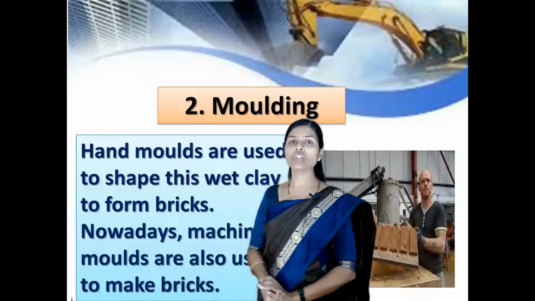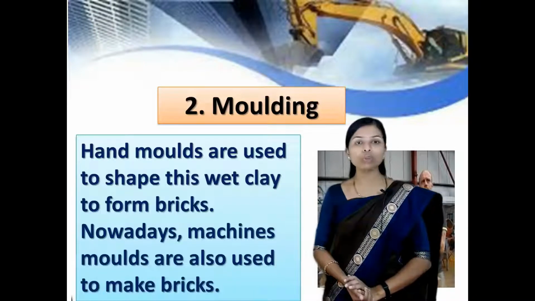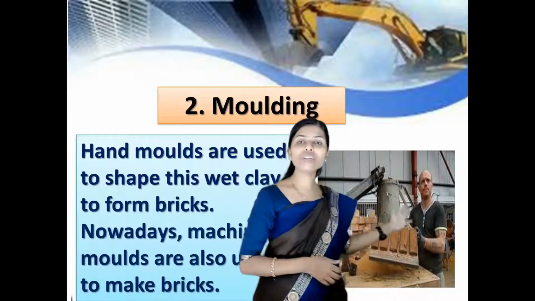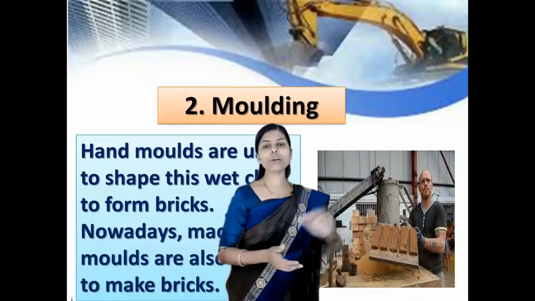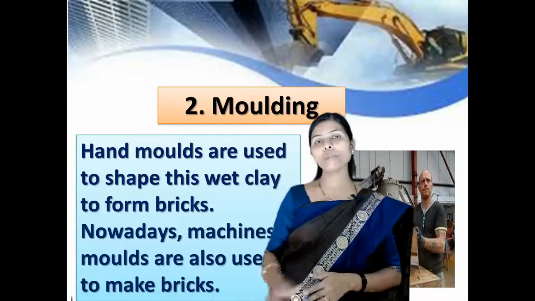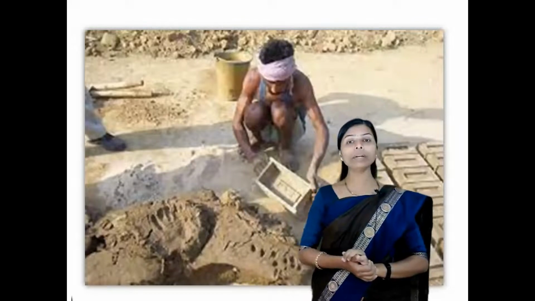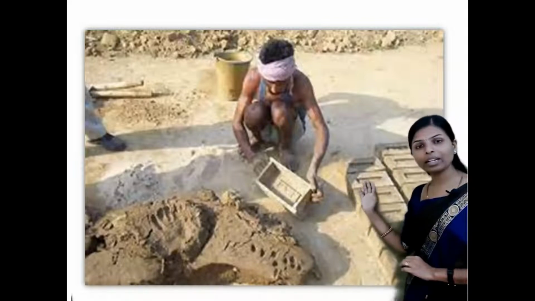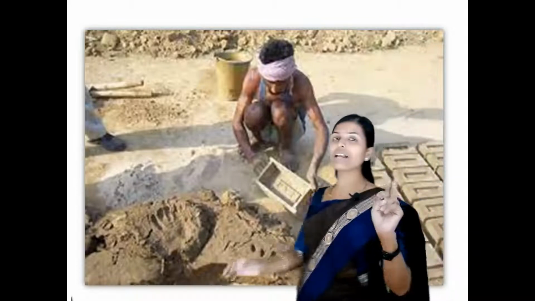Now after preparation of clay, the next step is molding. Hand molds are used to give shape to the brick. Nowadays we use different types of machines to make bricks, and different machines are available to make different types of brick. So this is the second most important step to prepare the brick. Here you can see a person preparing different types of brick with the help of molds or this device. So this is the second step, giving shape and size to the brick.